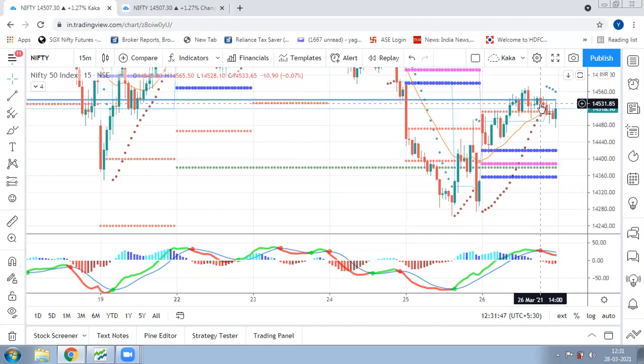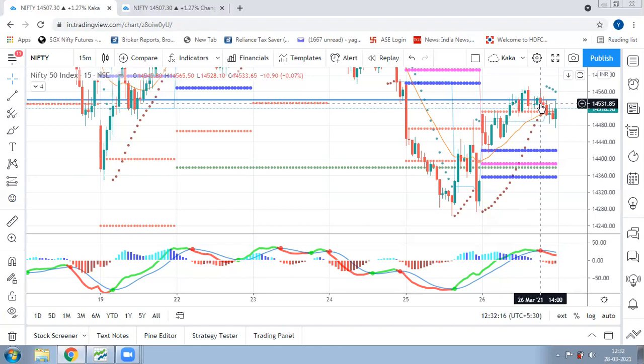So if it was me, this is the point wherein I would have initiated a trade. And we have also understood the logic behind why it was taken and what were the probable targets and the stop losses. So this is just an effort to identify a trade setup, why you should take a trade and why you should not take a trade, and how somebody like me would put in a stop loss and a target.